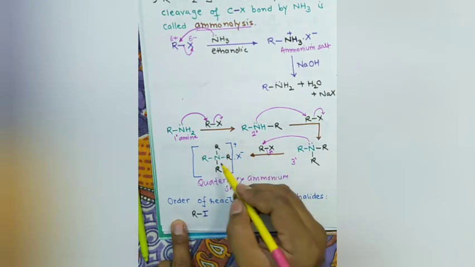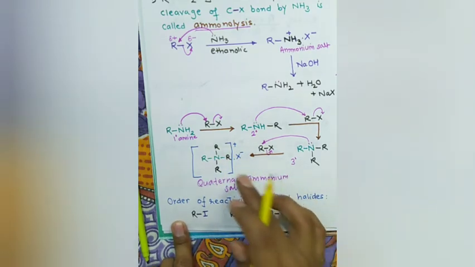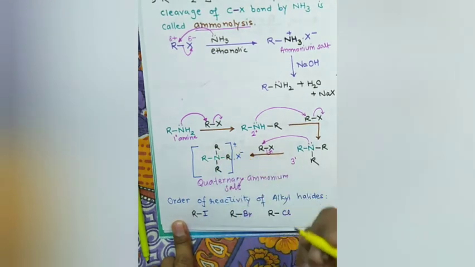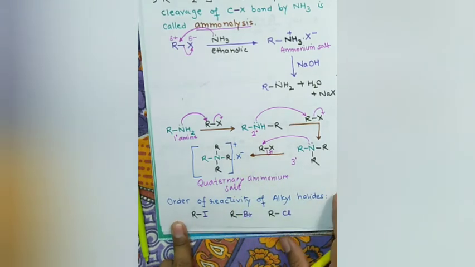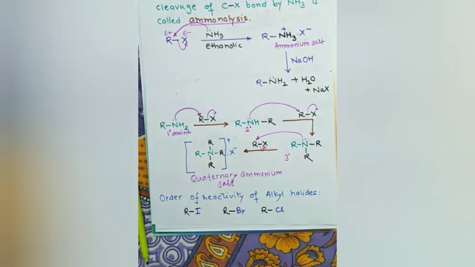Quaternary means nitrogen bears four alkyl groups. Ammonium means the nitrogen bears a positive charge, and it is a salt. So it is evident from this reaction that by ammonolysis we always get a mixture of primary, secondary, and tertiary amines.